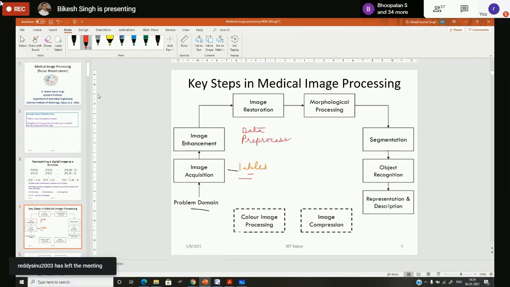I'm ready for data pre-processing. So these two steps, image enhancement and image restoration, are data pre-processing steps. Pre-processing is required for a number of reasons. Like if the acquired image contains a lot of noise and artifacts, the image orientation is not proper, or the image size is very big, so I want to reduce it, because a large size image cannot be processed by the computer. So there are a lot of reasons for which data pre-processing is required.